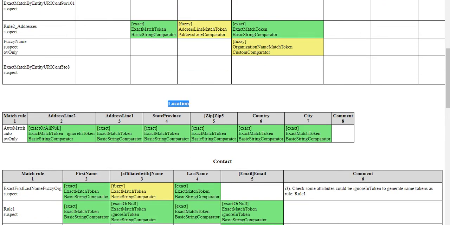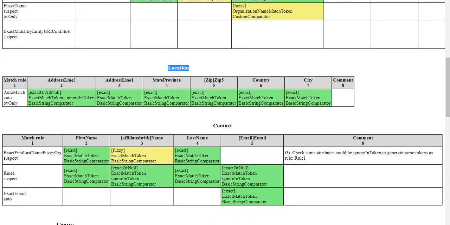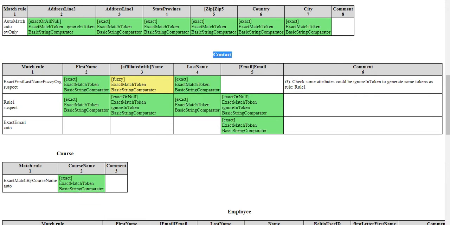See, this is the location related entity here. See, auto match is there. Address line 2, address line 1, state, ZIP, country, city, meaning within the location entity they are creating this exact match. Except for address line 2, all are exact, only address line 2 has null also. Similarly, contact entity, contact can be a person also. So see, their first name is exact, first name and last name are exact, but the ZIP is the organization. See, so first name and these are the last name. These are exact. And this is the ZIP.